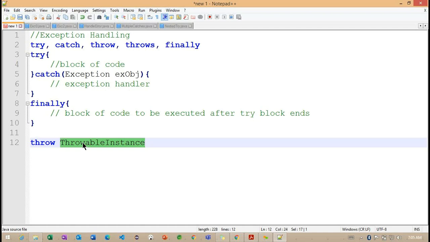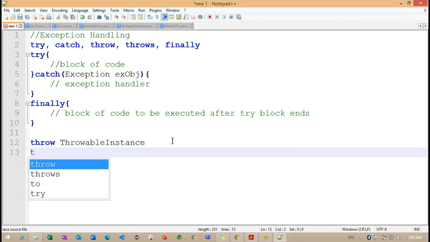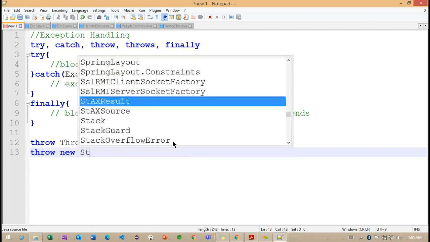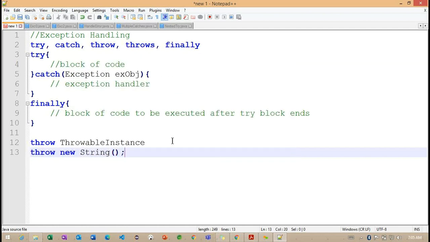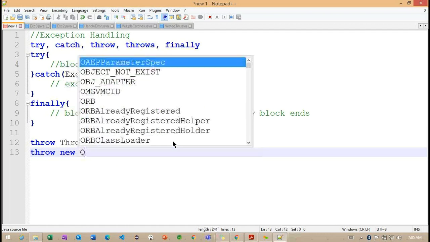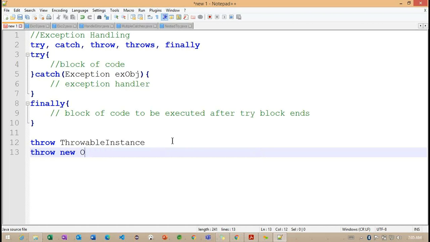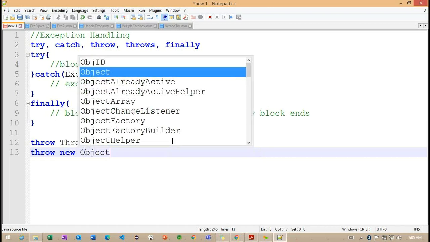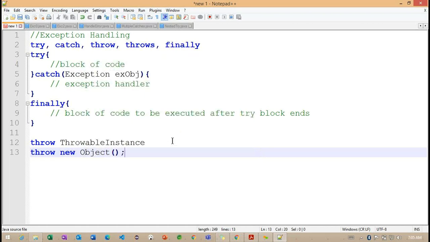String is an object class, and Object is also an object class, so we cannot use them as a throwable instance. We cannot throw a string, and we cannot define an object here.